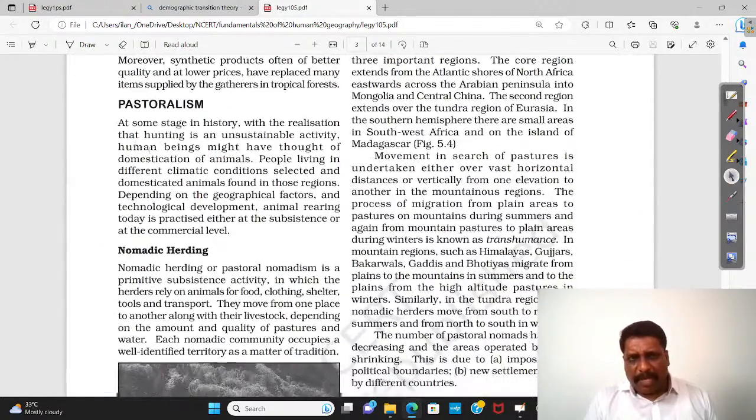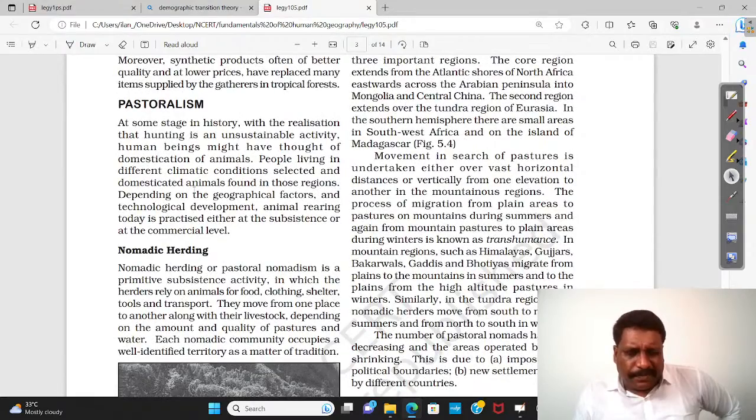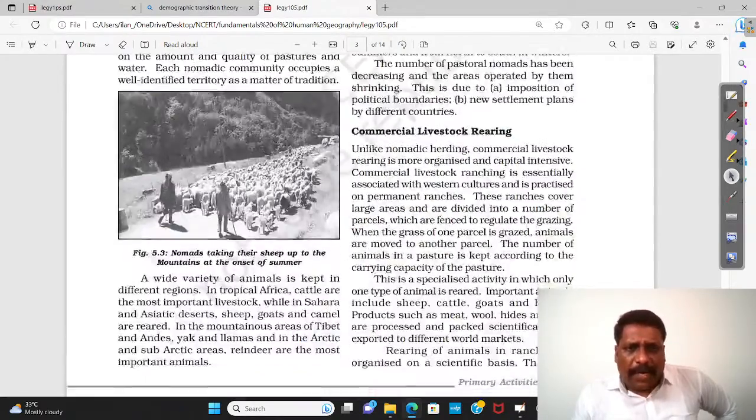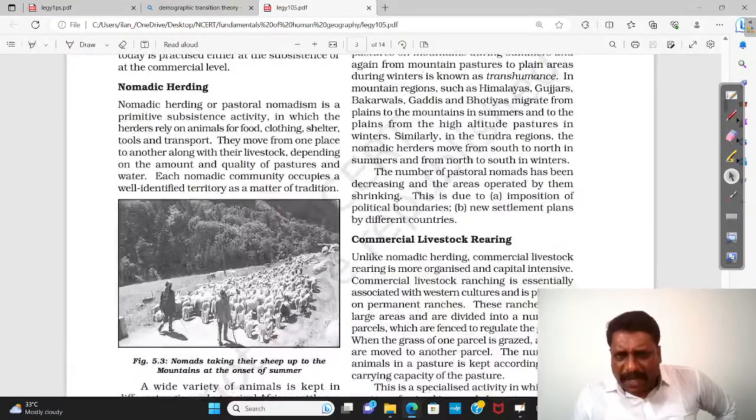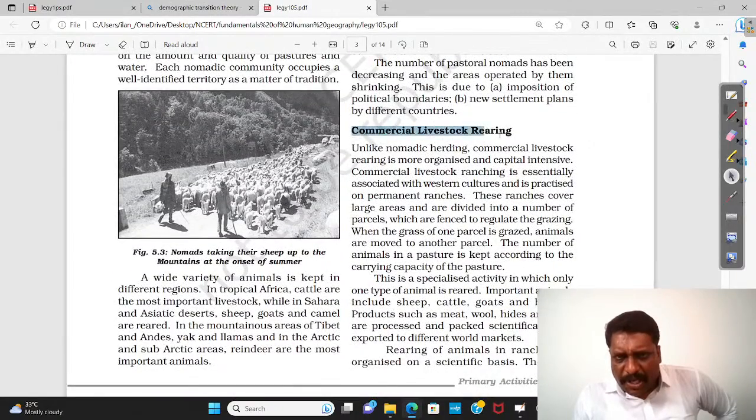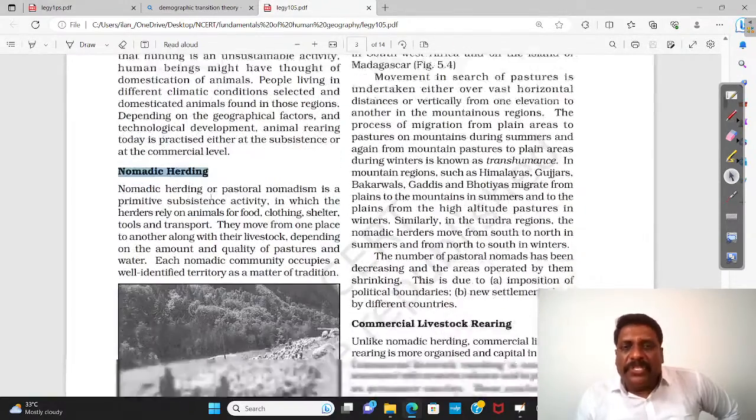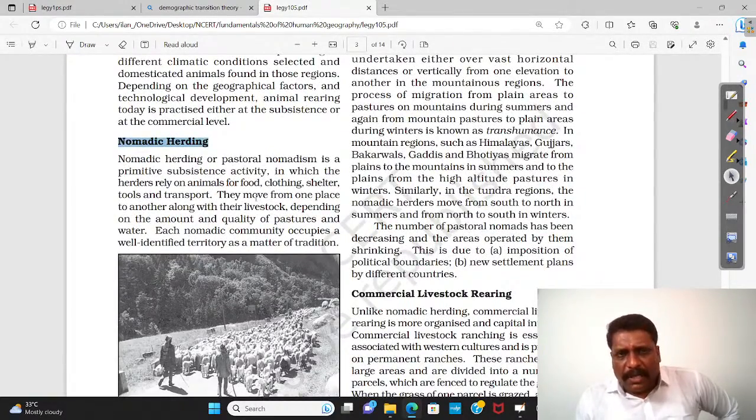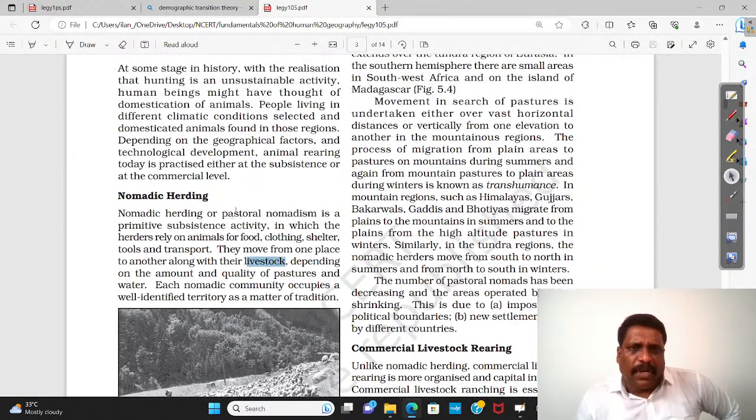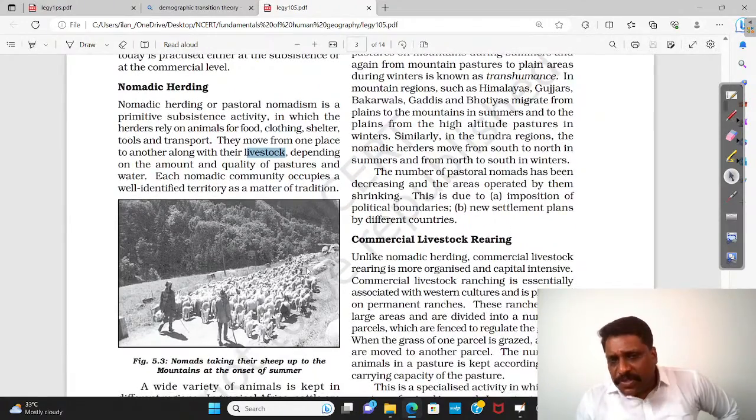What do you mean by pastoralism? Pastoralism means nomadic herding. All this I'm skipping. Even commercial livestock rearing, everything I'm skipping. If you want, I'll touch it somewhere. When I talk about nomadic herding, simple: this is the time when we started with domestication of livestock, if it is done on a very small scale, am I right?